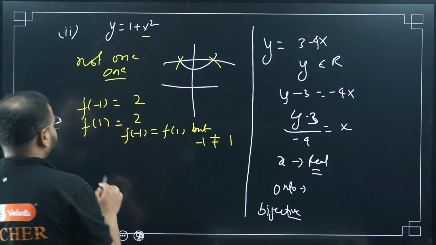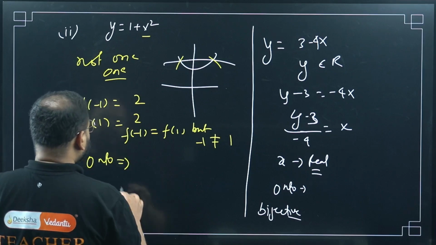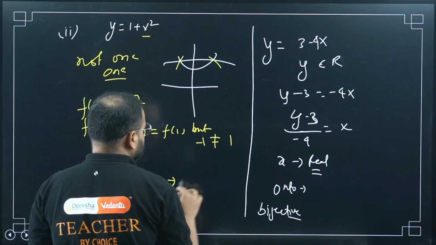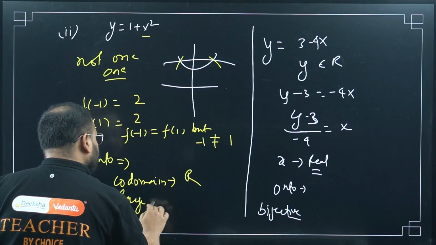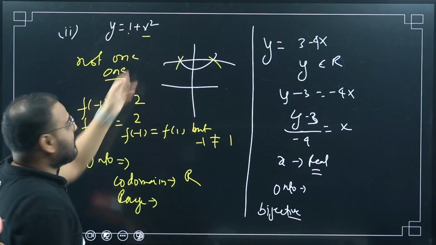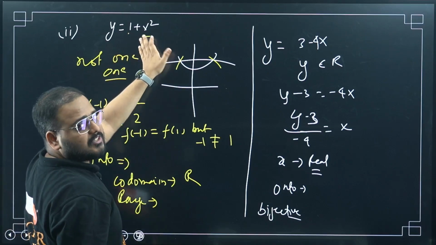What about onto? Check for onto. So what is my codomain? My codomain is all real numbers. What is my range here? Please check the range. Starts from 1, goes to infinity. Can it go less than 1? If x is 0, I can go maximum till 1. The minimum value possible in this function is 1 only.